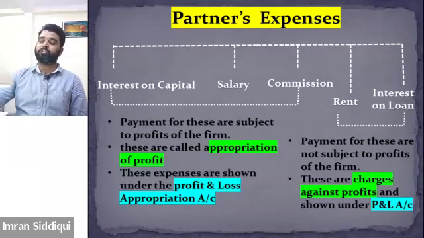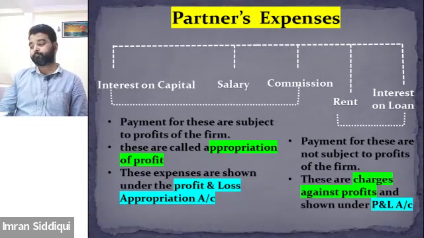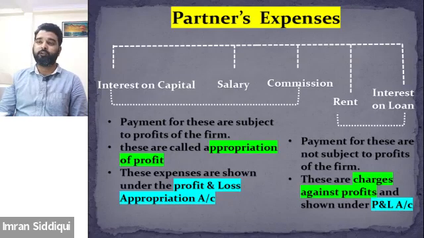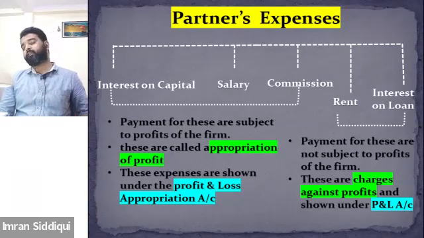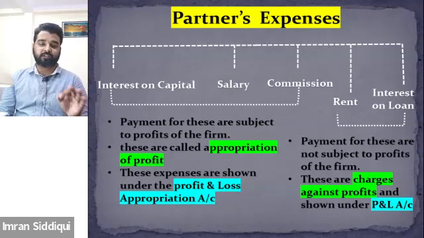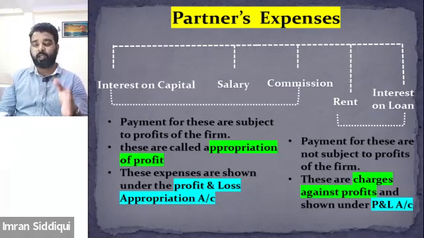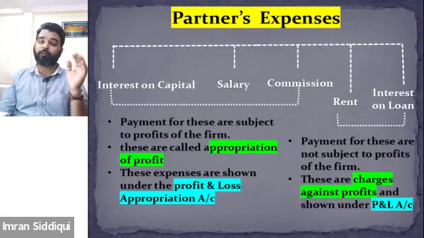Therefore, these are called the charges against profit. Why are these called charges against profit? Because these need to be paid every time, irrespective of whether profit or loss is being generated by the business. And keep this in mind as well, that since these are charges against the profit, therefore these will not be recorded under the P&L appropriation account. This will be recorded separately under the profit and loss account.